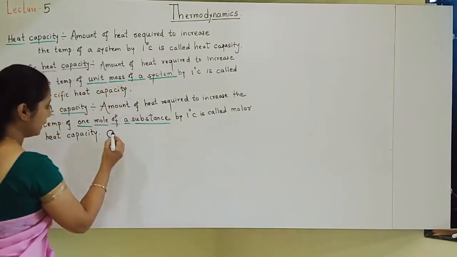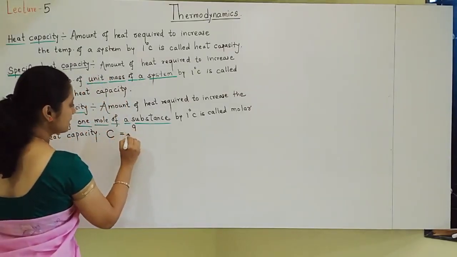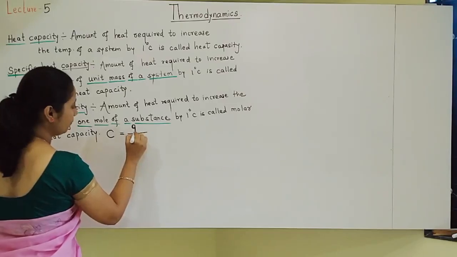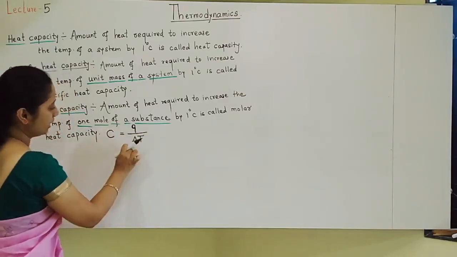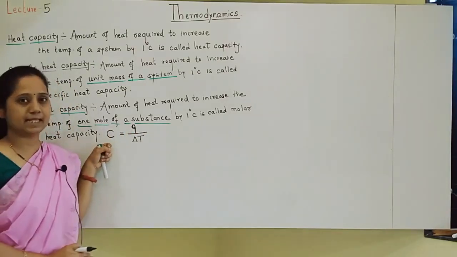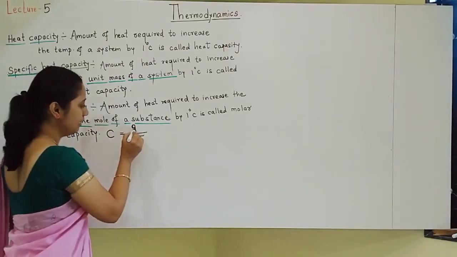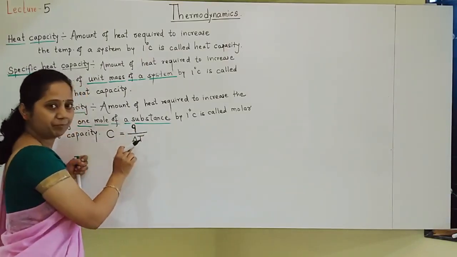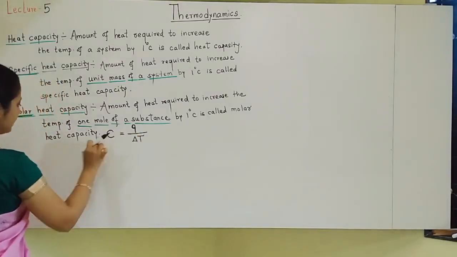Now students see, C is equal to, what formula can we write? Amount of heat. Heat is indicated by symbol Q. To increase temperature, so divided by delta T. Heat capacity symbol is C equal to Q by delta T. Amount of heat required to increase temperature by 1 degree Celsius, so the change in temperature. That is called C.